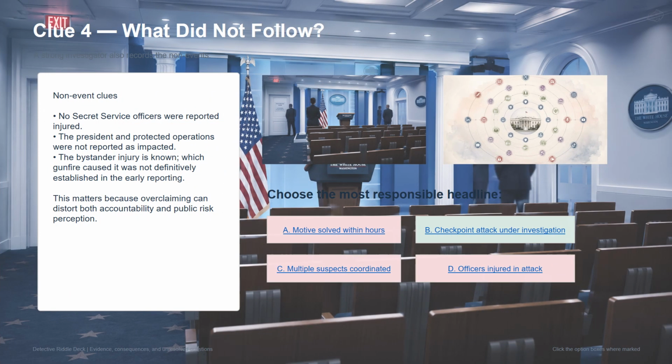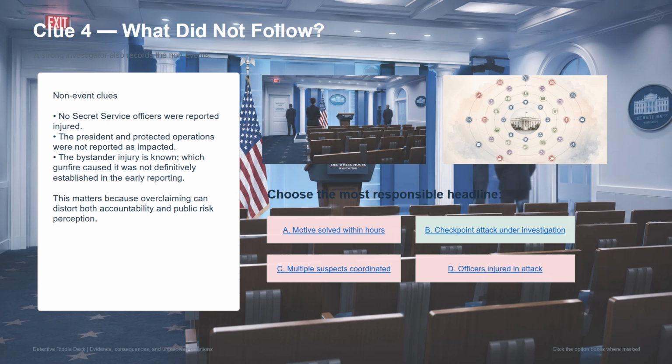A careful investigator records not only what happened, but also what did not happen. In this case, no Secret Service officers were reported injured. The president and protected operations were not reported as impacted. A bystander injury is known, but early reporting did not definitively establish which gunfire caused that injury. These non-events are not minor details. They protect the investigation from overstatement.